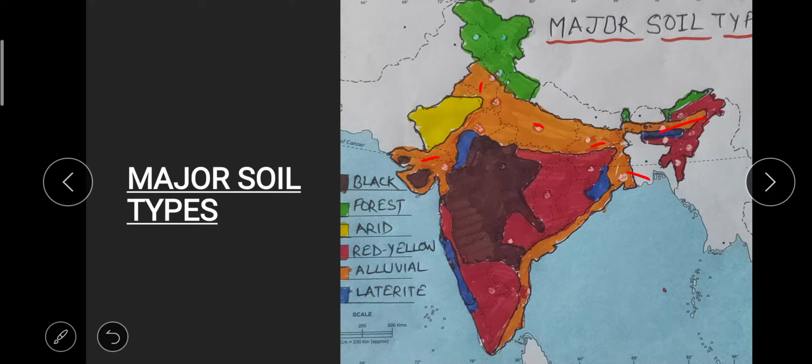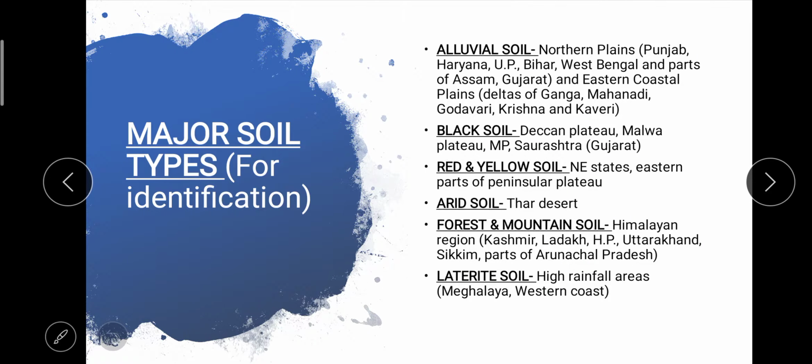So, in whole northern plains, alluvial soil is found, and you can see in eastern coastal plains also alluvial soil is found. Ganga Brahmaputra Delta is there in West Bengal, right? Then we have Mahanadi Delta in Odisha. Then we have Godavari Delta and Krishna Delta in Andhra Pradesh, and then we have Kaveri River Delta in Tamil Nadu. So all these deltas are there where alluvial soil is found, and as you can see, second important area is coastal plains, and first important area is northern plains. So all areas we have shown here for alluvial soil.